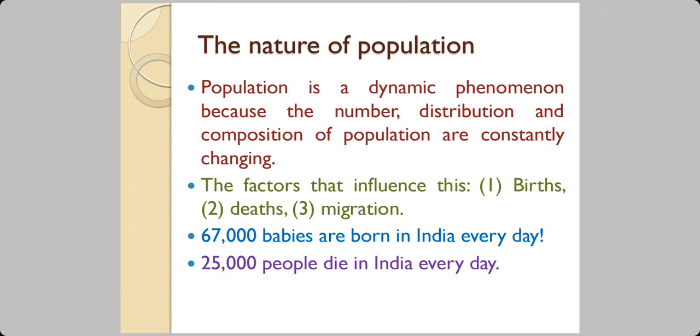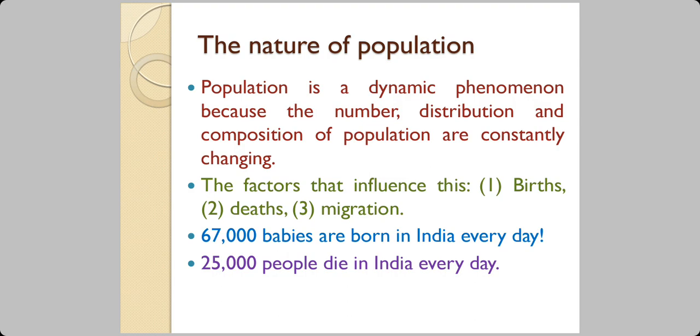Then we talk about the nature of population. First of all, population itself is a dynamic phenomenon. We cannot say that India has got the population of 138 crore people, full stop. Let us say that this video is going to last for half an hour.